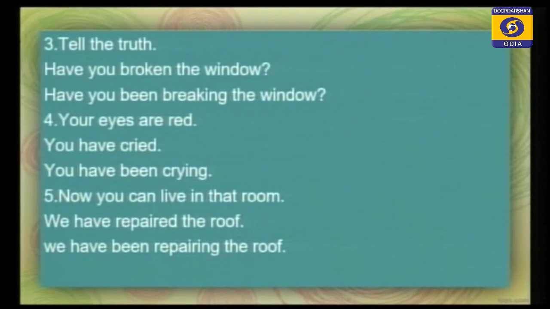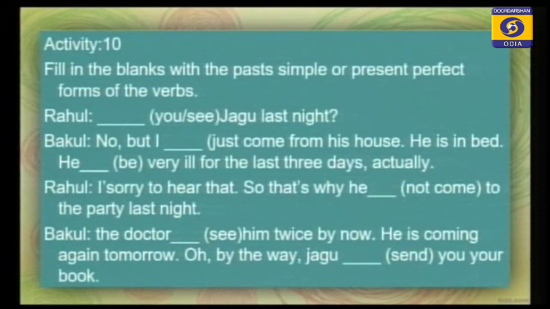Okay. So then please come to another activity, activity 10. Fill in the blanks with the past simple or the present perfect forms of the verbs. But dear students, before discussing this activity, first you should know a verb has three forms.